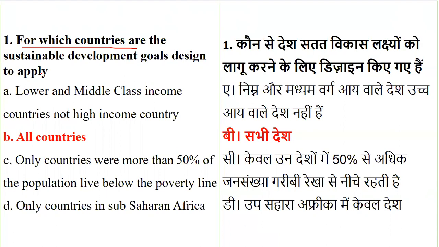It is asking for which countries the SDGs are designed to be applied. The options given are: lower and middle income countries, not high income countries; all the countries; all the countries with more than 50% of the population below the BPL, that is, below the poverty line; and only countries in Sub-Saharan Africa.